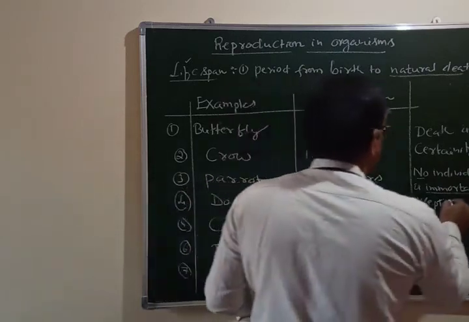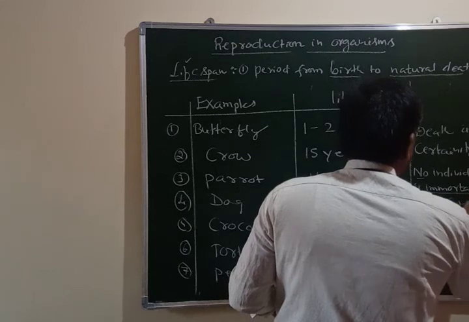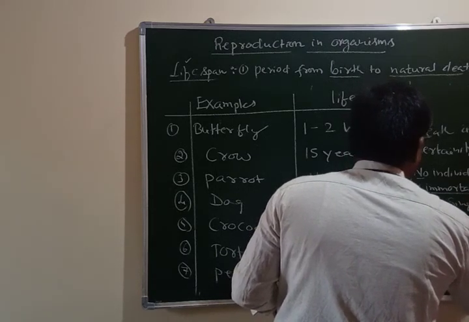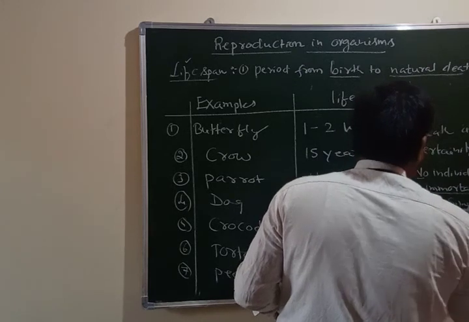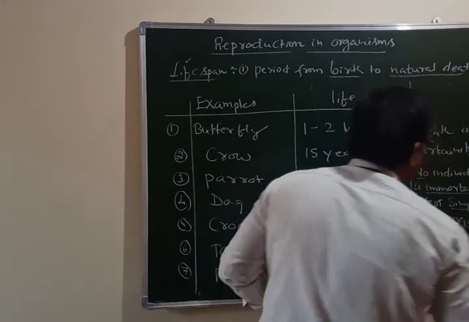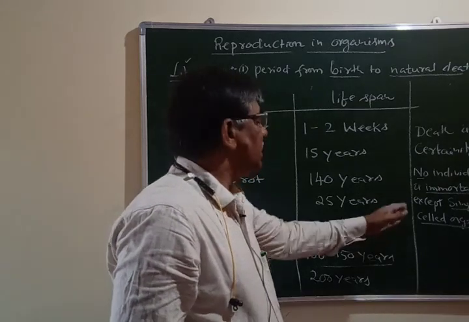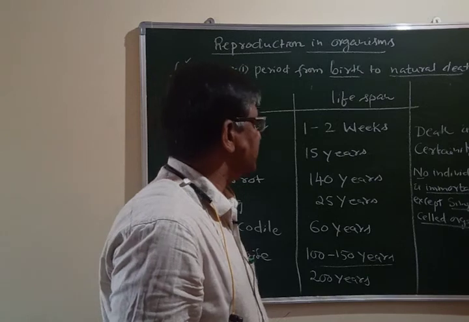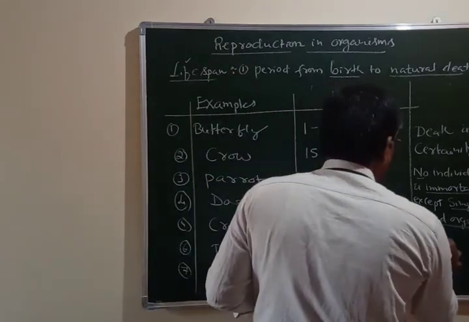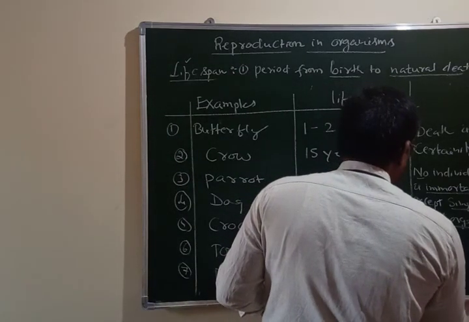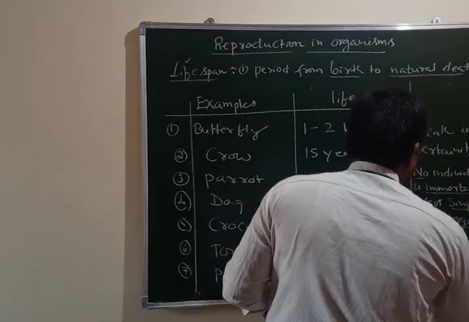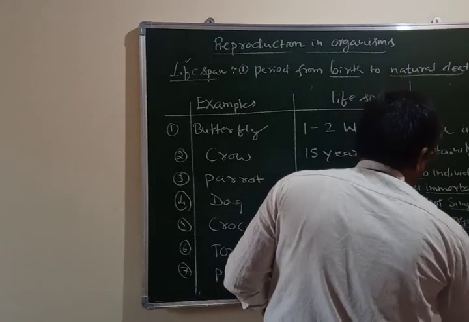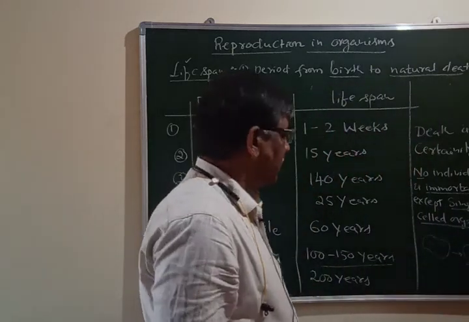Except single-celled organisms, you know that very well. There is no death for these unicellular organisms, because when the single-celled organism completes its lifespan, it divides and there is a formation of 2 daughter cells, and these daughter cells become new individuals.